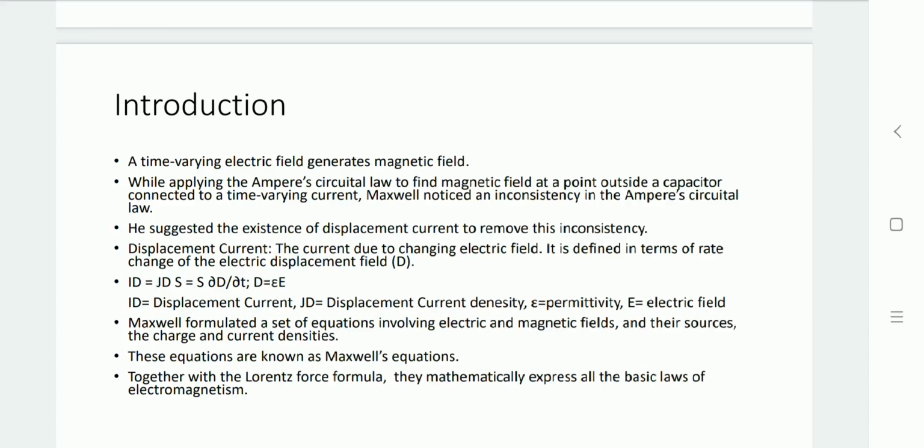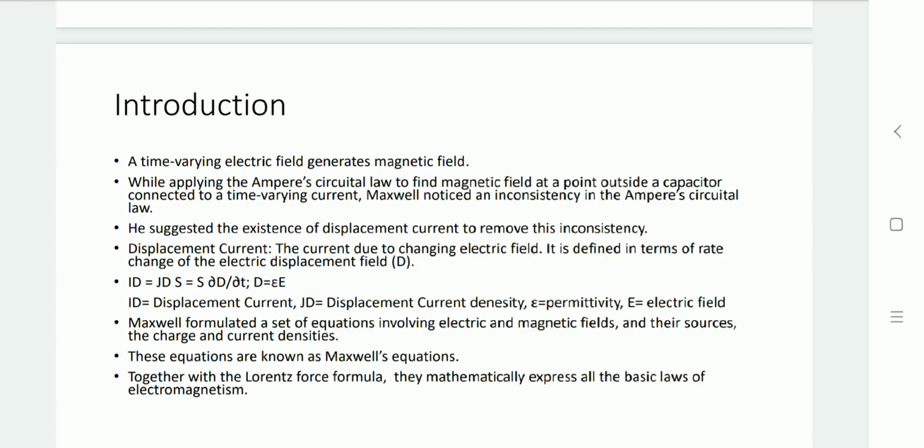But with Ampere's law, some inconsistency was found by Maxwell, and he suggested that the magnetic field is generated based on the displacement current. This displacement current depends on the surface area covered by that particular current.